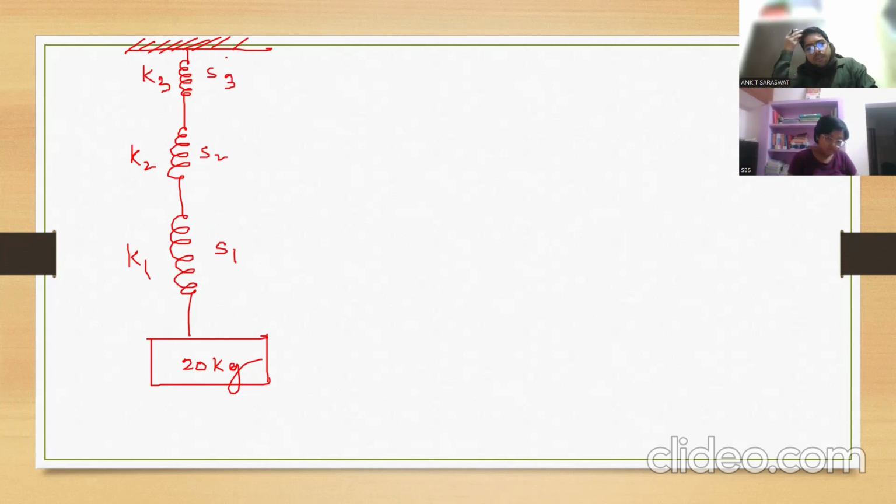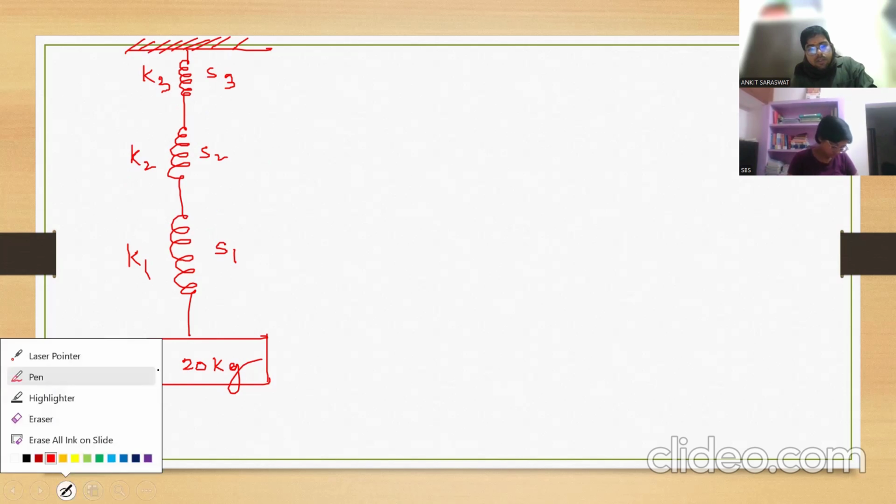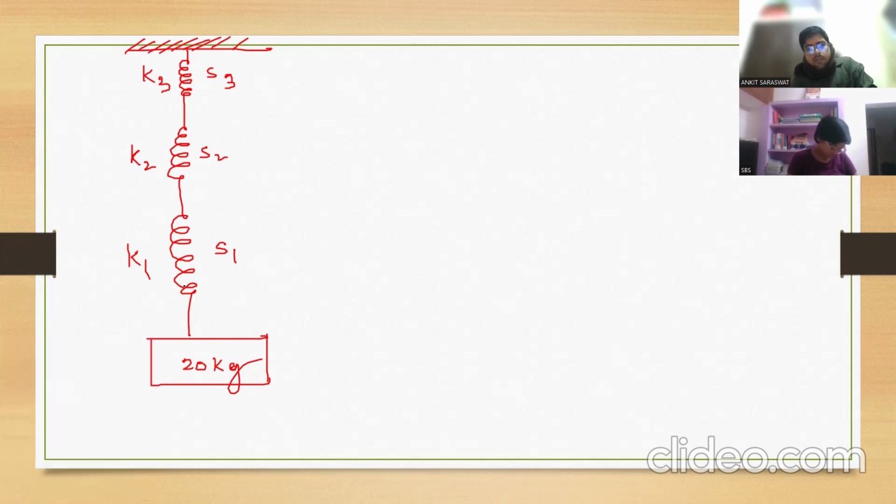System is at equilibrium. What is their reading? So for S1, what is the reading? For S2, what is the reading? For S3, what is the reading? Clear? Tell me. Please solve this question.